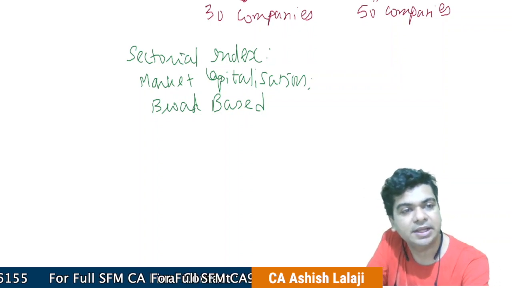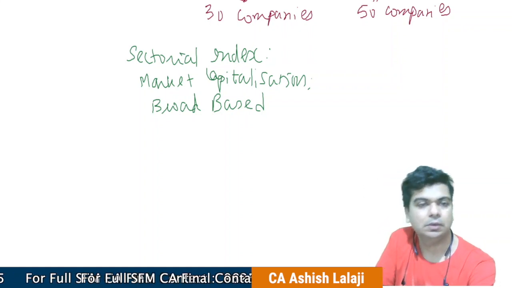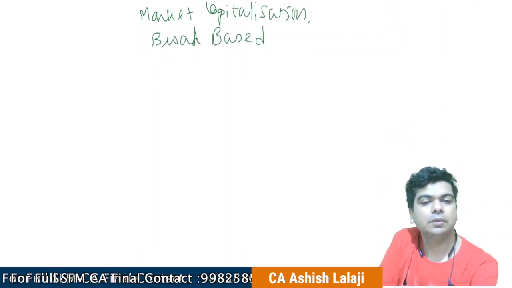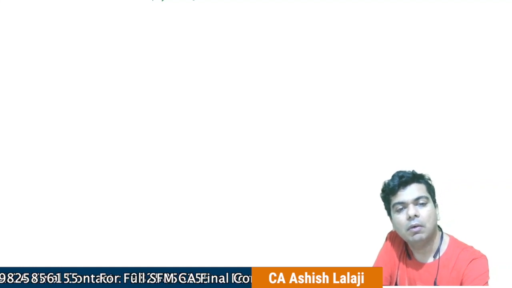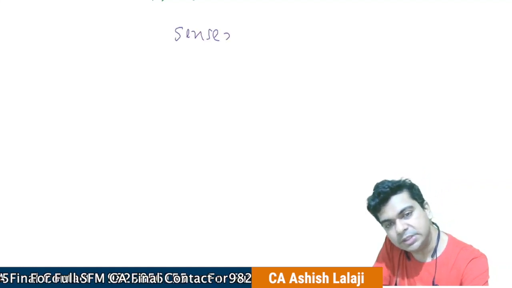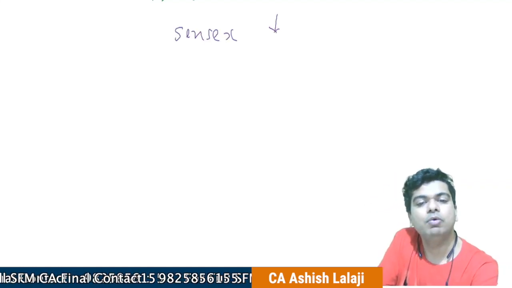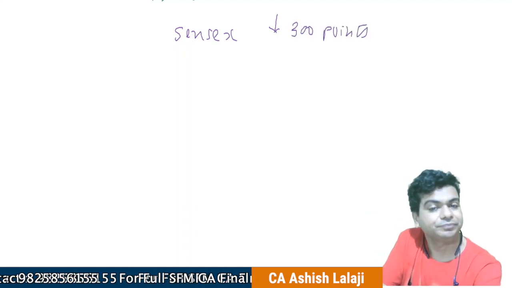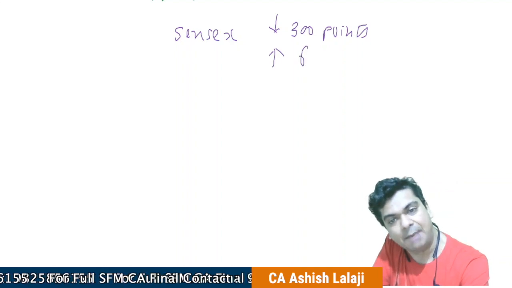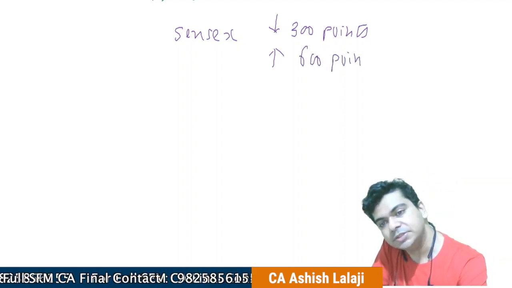For example, let's put it in this way. Let's say we are watching the news, and there is news that Sensex is down by 300 points, or let us say the Sensex is up by 600 points.